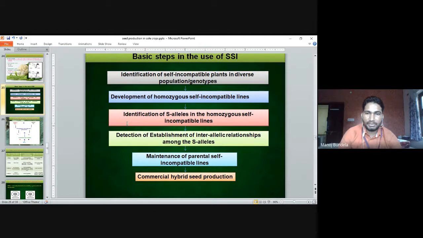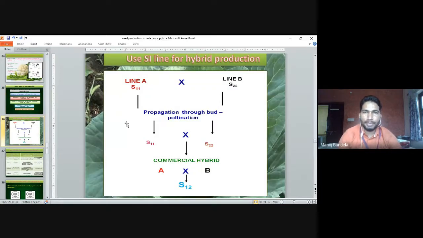Then maintenance of parental self-incompatible lines, and then commercial hybrid seed production. These are the basic steps for the development of self-incompatible lines for hybrid seed production. So this is line 1, then line 2, S11 and S22. First we go for propagation through bud pollination. After bud pollination we have to check. Then we develop the two hybrids A and B, and then we go for commercial hybrid production.